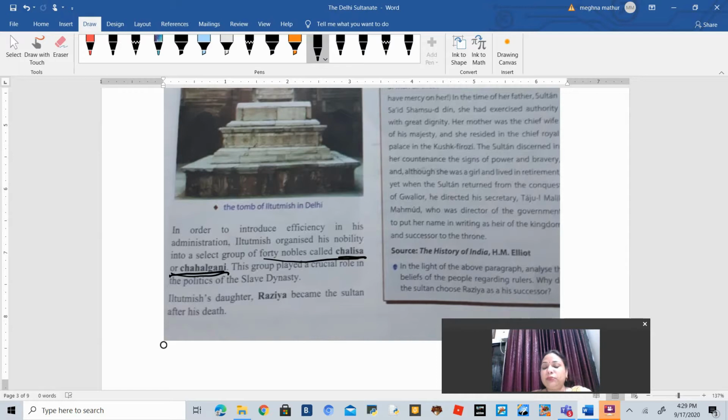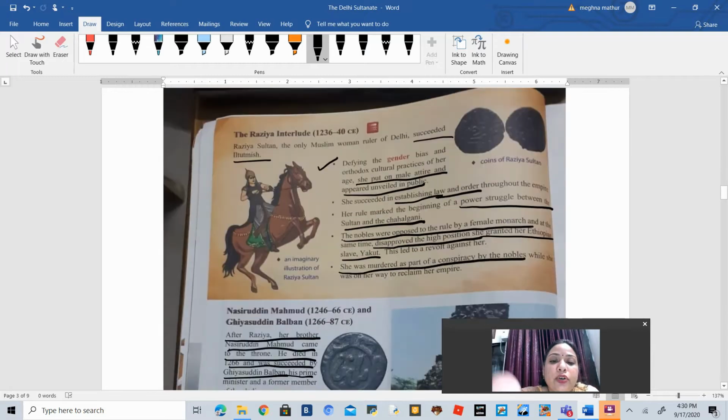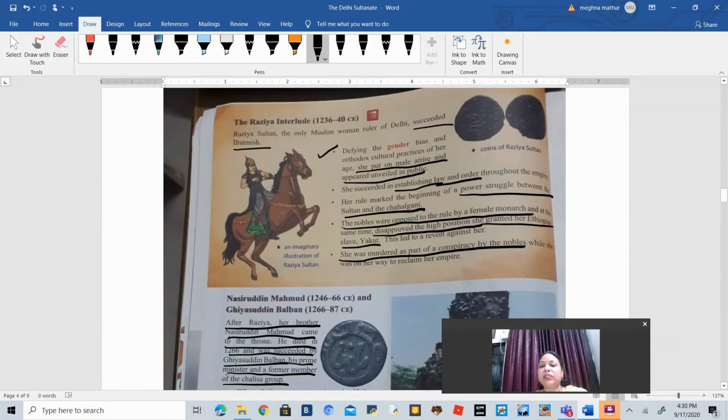Now, after Iltutmish, his son Firoz Shah came to the throne, but he was not able to consolidate the whole empire. Then his daughter, Razia Sultan, came to the throne. Razia Sultan was a very great monarch. She was very intelligent and wise. But because of her gender, she was not able to gain the control or confidence of the men, who believed in a male society. That is why we will read about Razia Sultan.